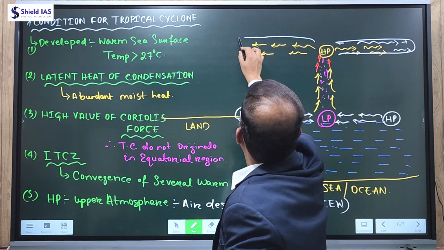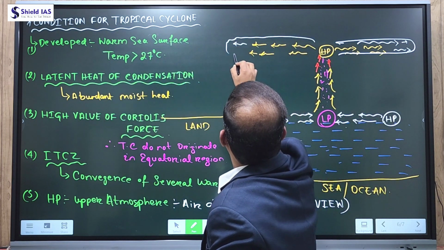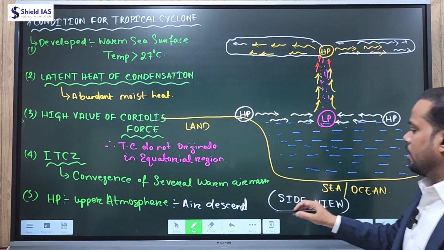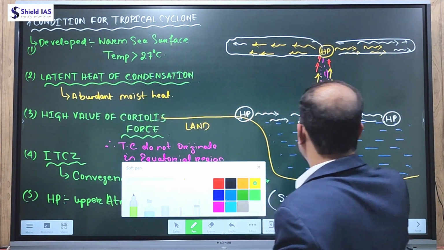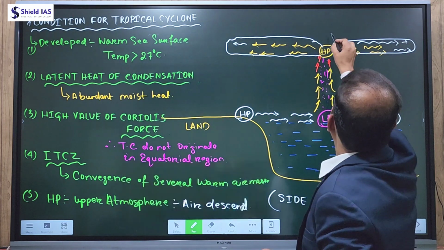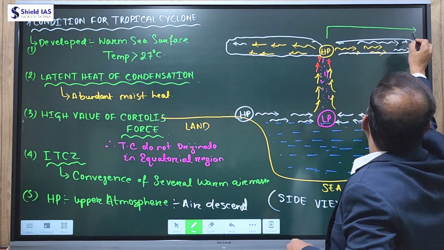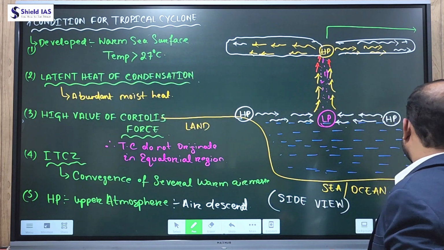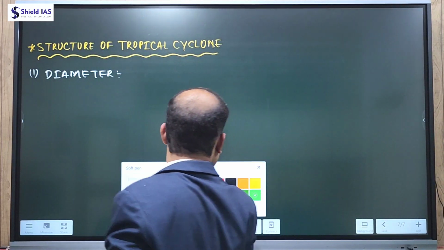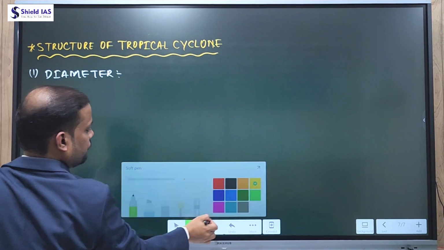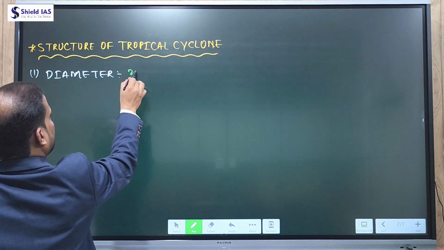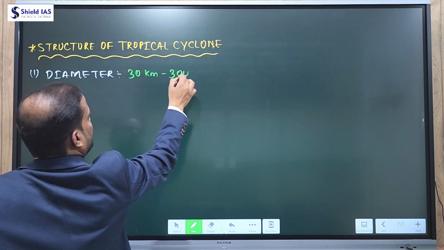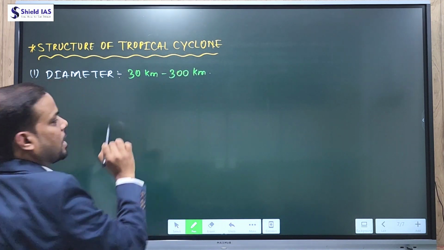So from center to outer area, it varies from region to region. It extends from 30 kilometers to 300 kilometers in diameter.